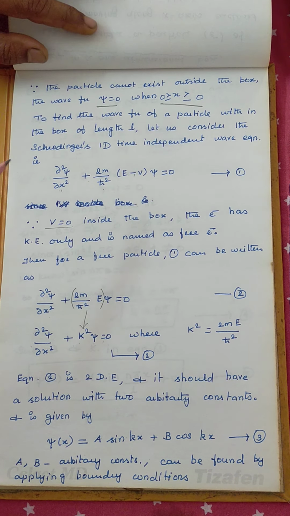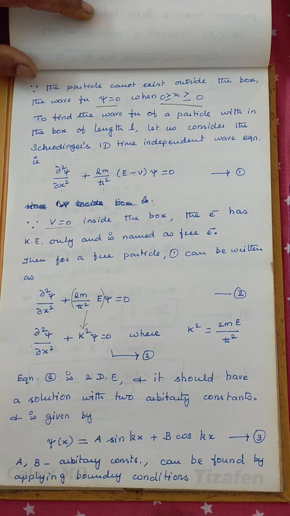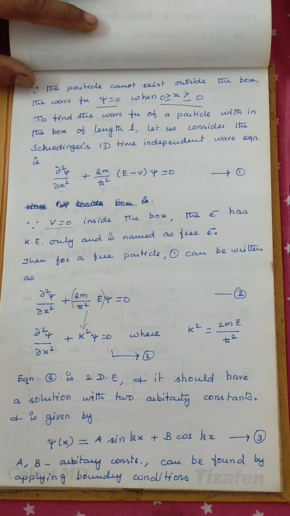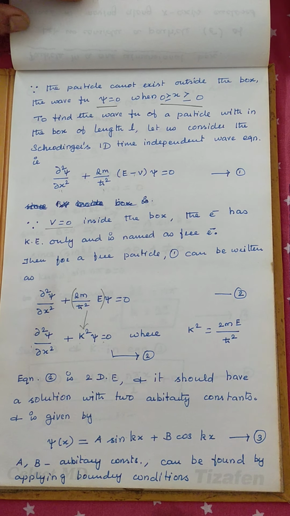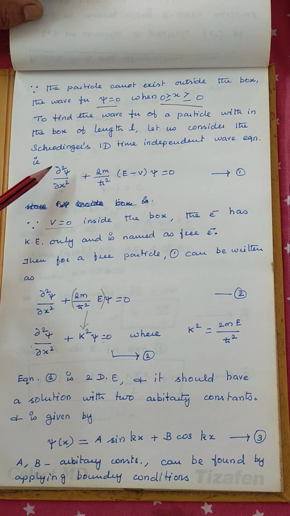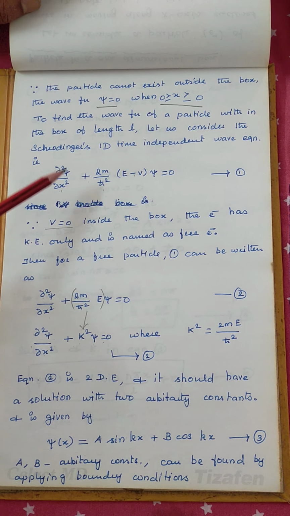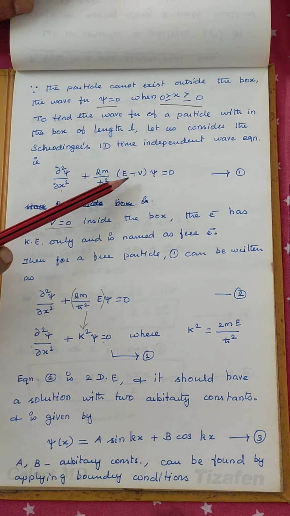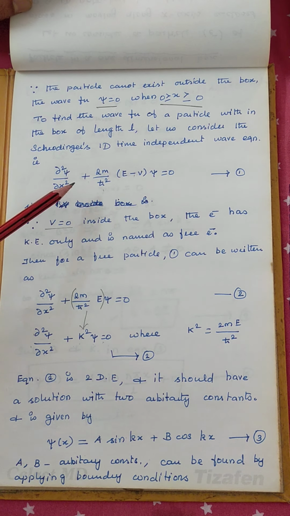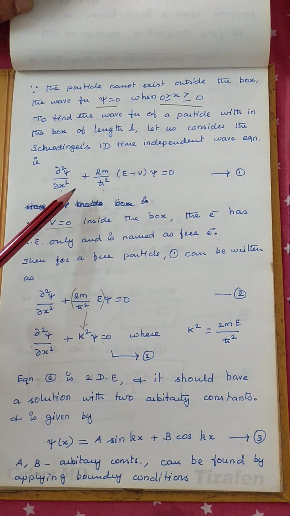To find the wave function of a particle inside the potential well of length L, let us consider the one-dimensional Schrödinger equation. One-dimensional means instead of del square, we put ∂²ψ/∂x². That is ∂²ψ/∂x² plus 2m/ħ² times (E minus V) times ψ equals 0. That is the one-dimensional Schrödinger time-independent wave equation.